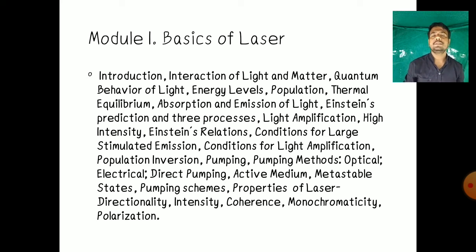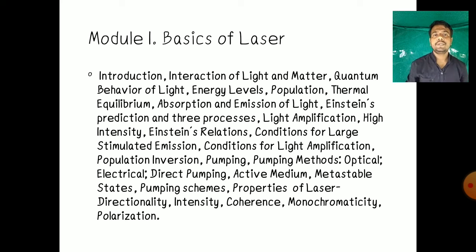Pumping methods depend on which source we are using for exciting the atoms. If we use light energy, that means photons, for exciting the atoms, that is called optical pumping. If we use electrical energy or electrical discharge for exciting the atom, that is electrical pumping. Some chemical reactions are also used for exciting the atoms, that is called chemical pumping. So there are different types of pumping methods depending on the source we use.